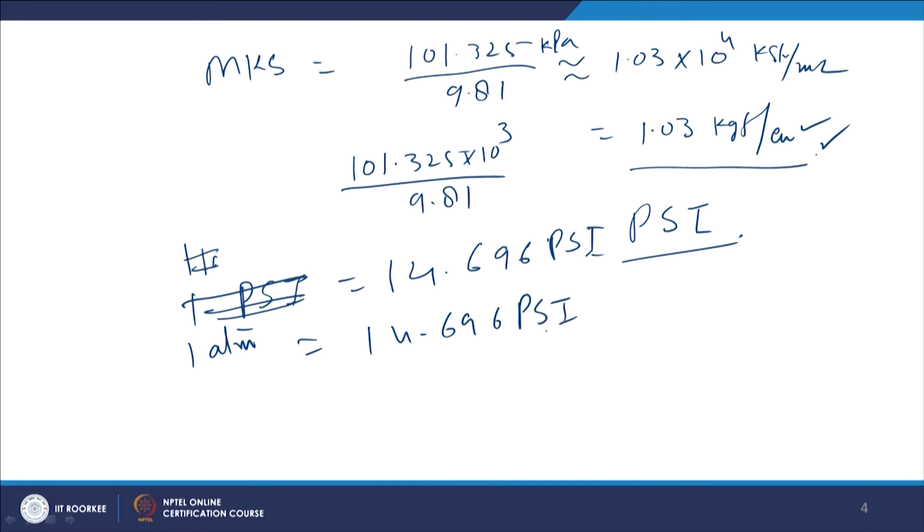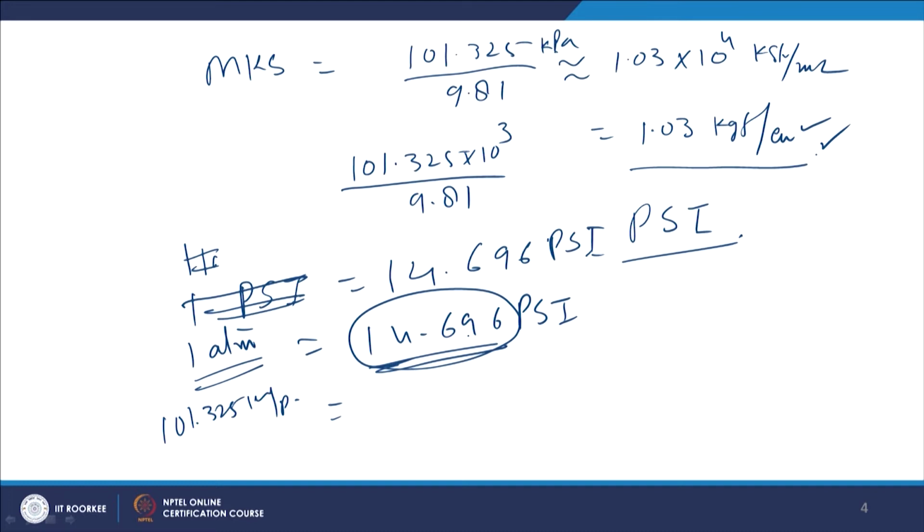So this is a multiplying factor. Whatever pressure you have in terms of atmospheric pressure, you just multiply with this one, and you will get the pressure in pounds per square inch.